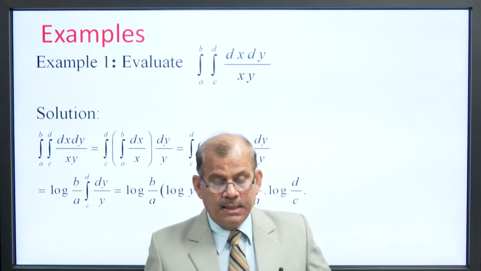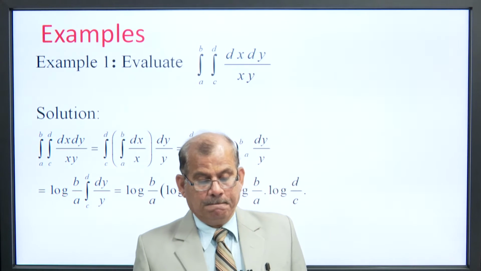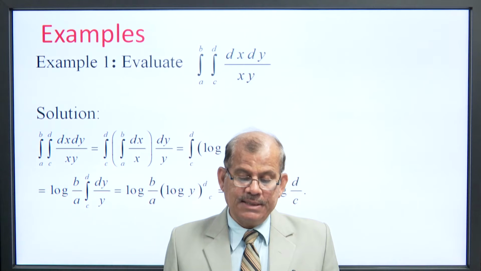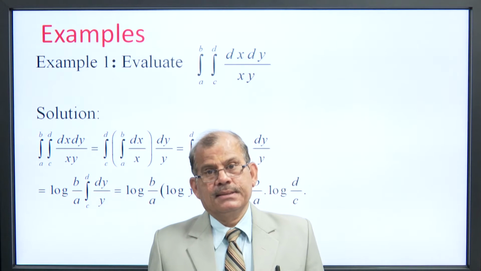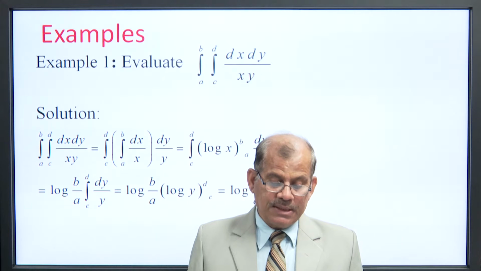Example 1. Evaluate the integral from a to b and the second integral from c to d of dx dy by x into y. Solution: how to find the solution?